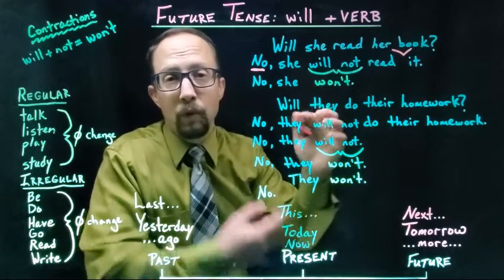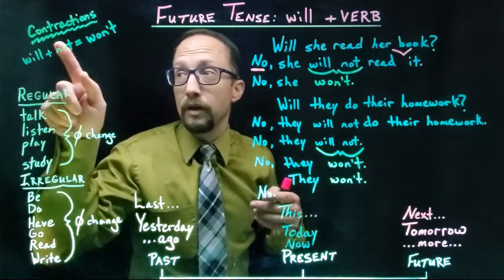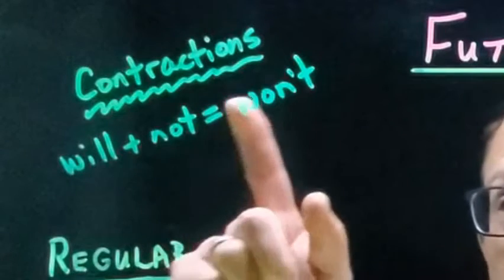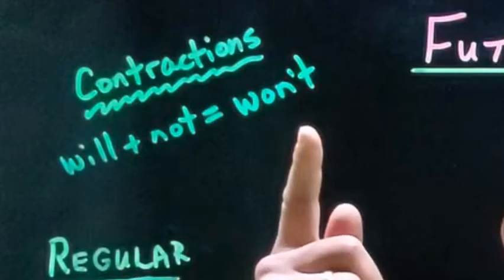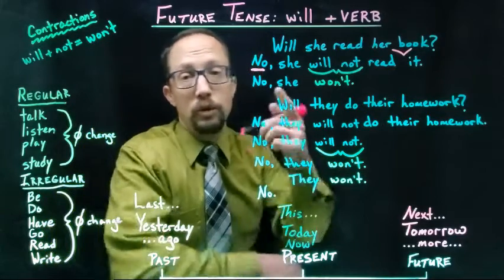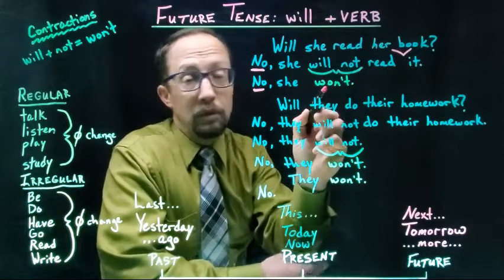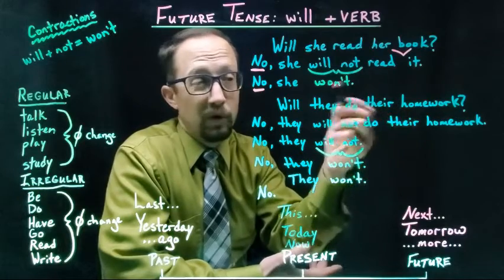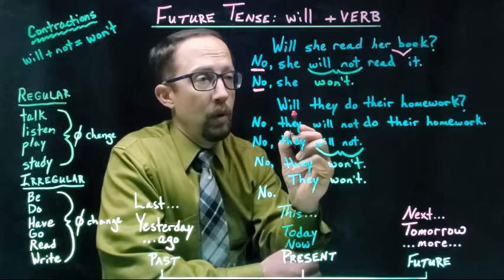So remember, we can put words together like contractions. That's what we call it when we put words together. Contractions. So will plus not is won't. So you can also say, no, she won't. You could say, no, she won't read it. Or no, she won't read her book.